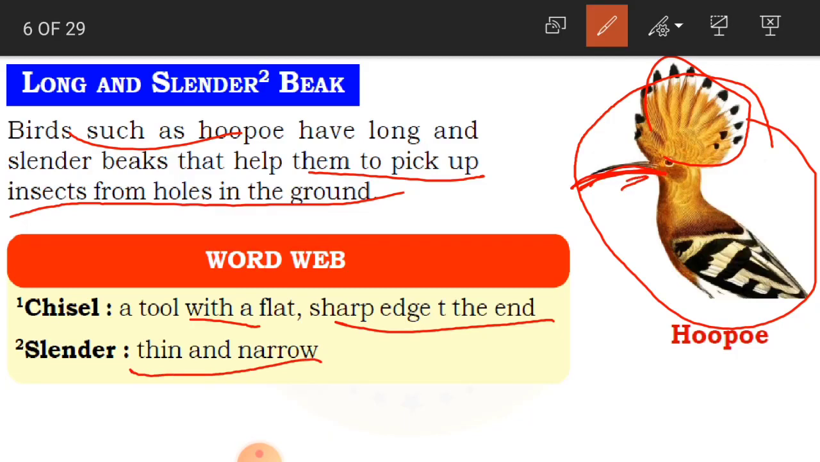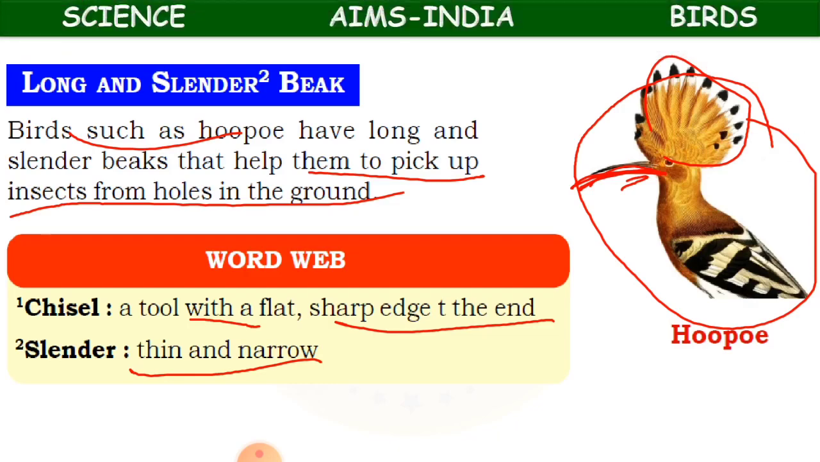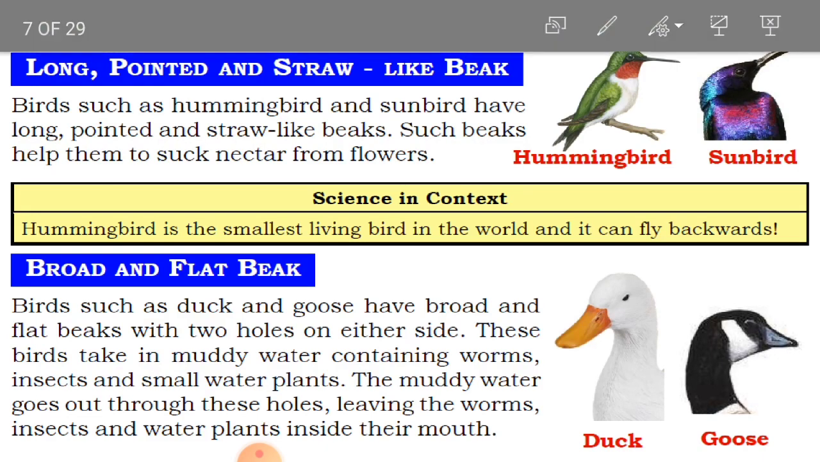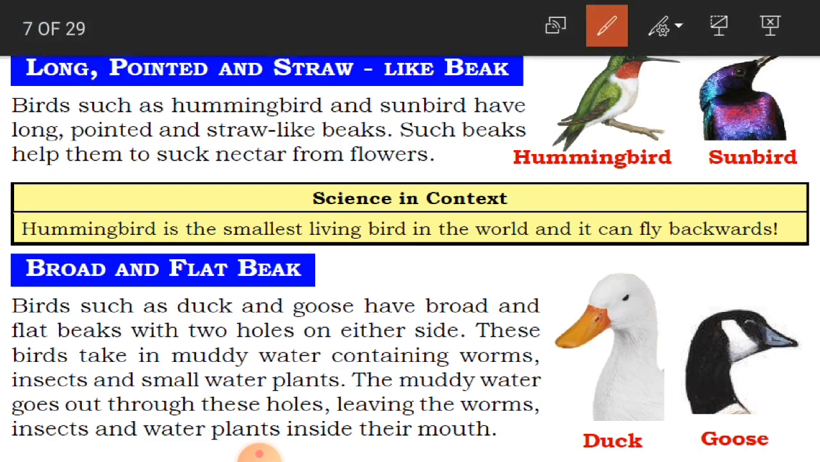So here, as we said, it is very thin and narrow. Okay children, now this is about the beaks of the birds, and now we'll see about long, pointed and straw-like beak. So birds such as hummingbird and sunbird have long pointed and straw-like beaks. Such beaks help them to suck nectar from flowers.